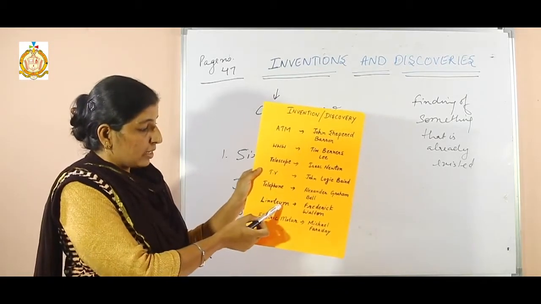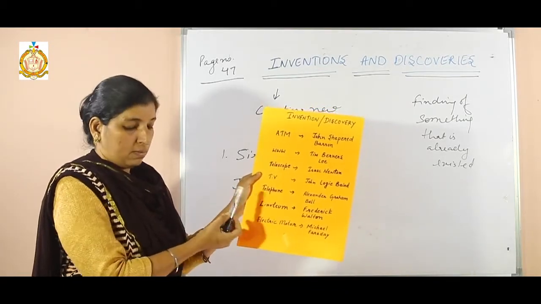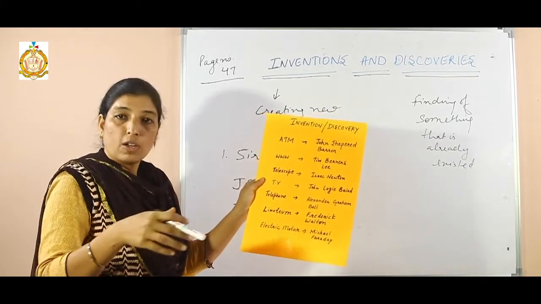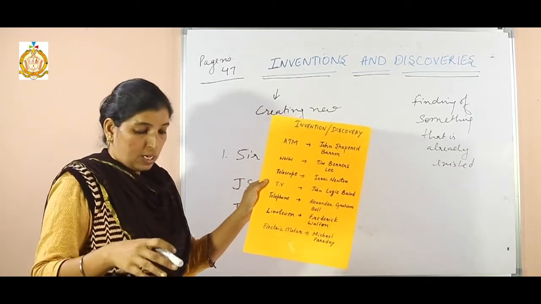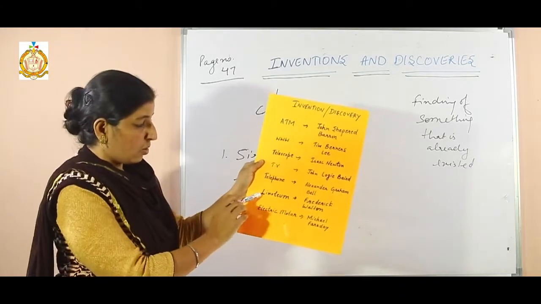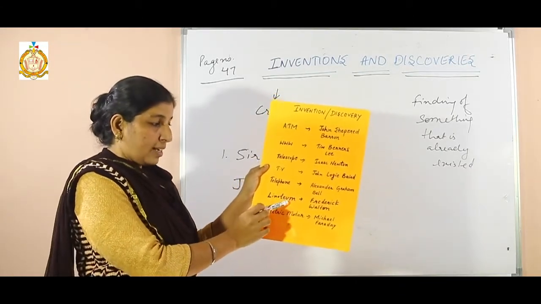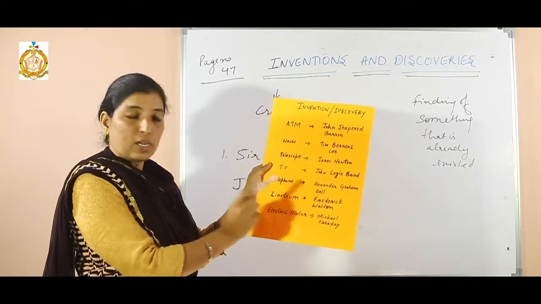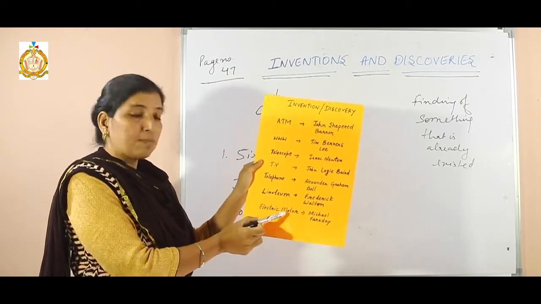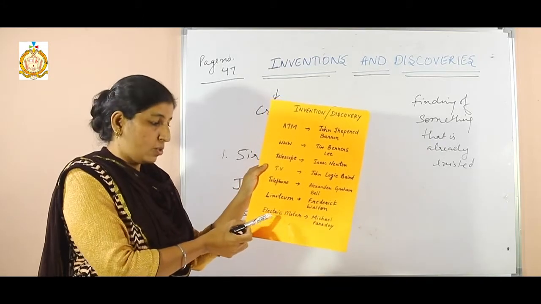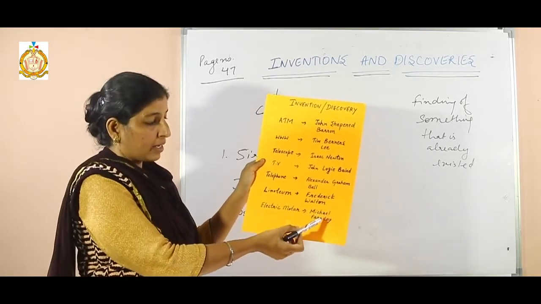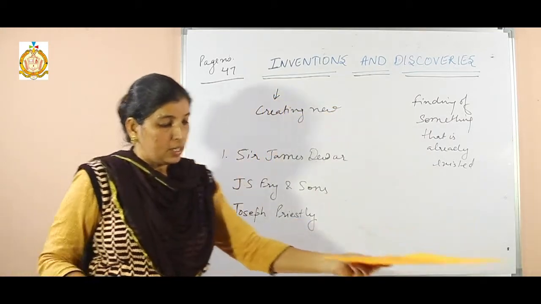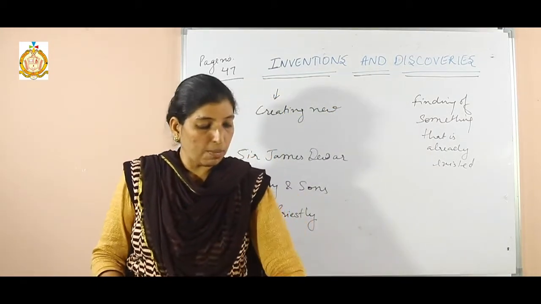Then linoleum, that is a kind of cover of floor, a mat which we can use on the floor. So that is a cover of floor which we call linoleum. That was invented by Frederick Walton. Next is electric motor. Electric motor, which is used in every house, was invented by Michael Faraday. Clear?